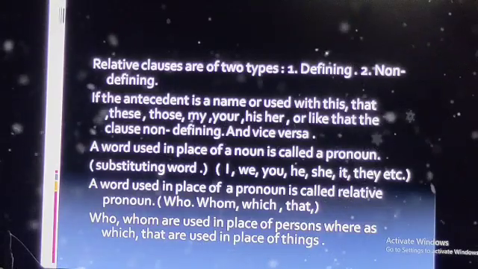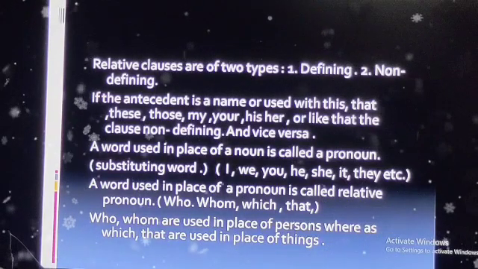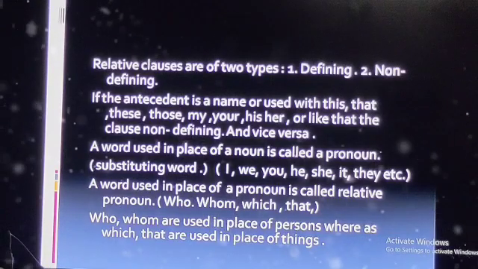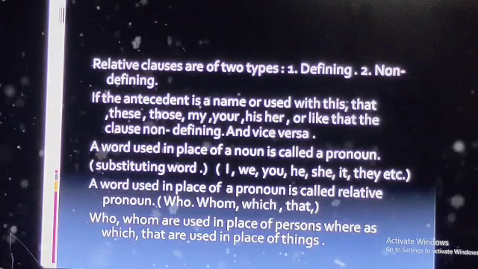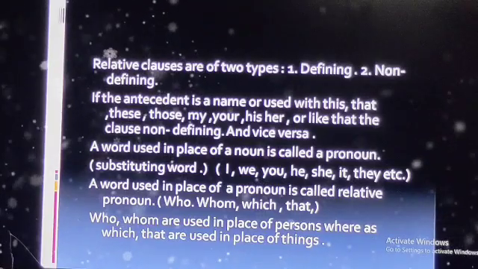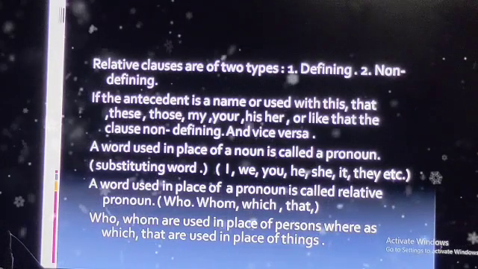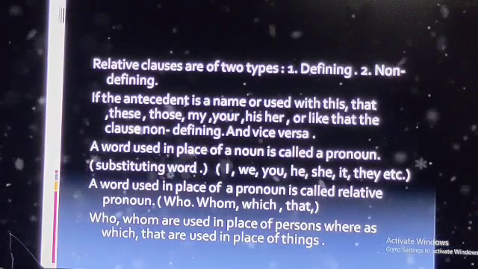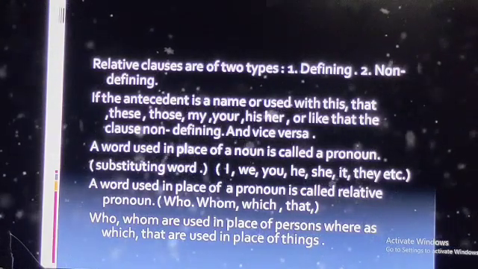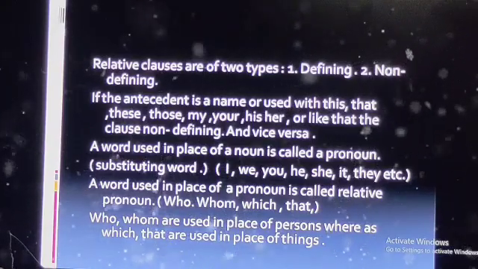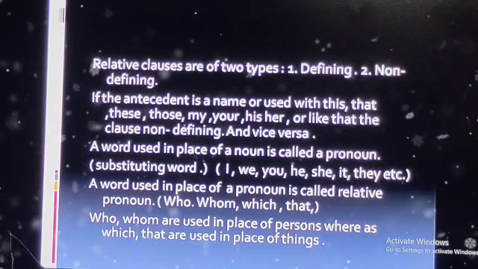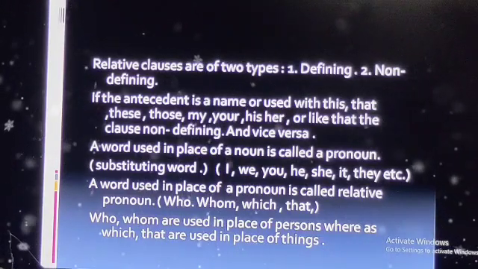So look at your book. Relative clauses are of two types, defining and non-defining. I have already told you, the antecedent, the Purvapada, is a name or used with this, that, these, those, my, your, his, her. My, your, his, her are possessive pronouns.